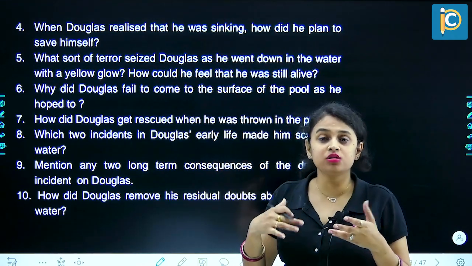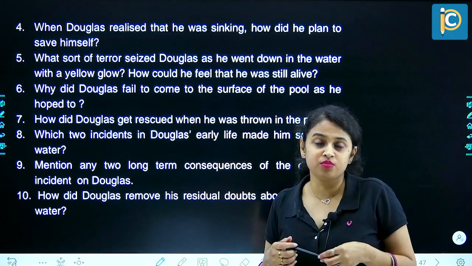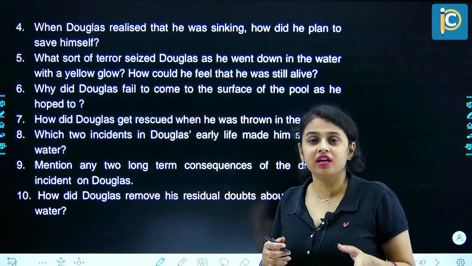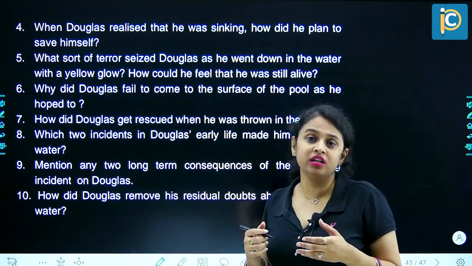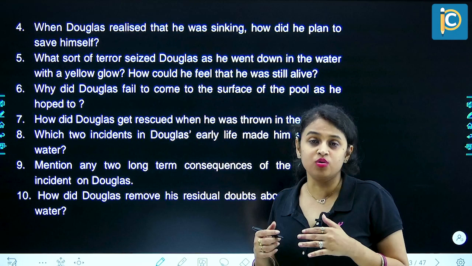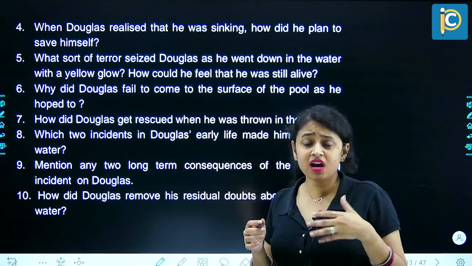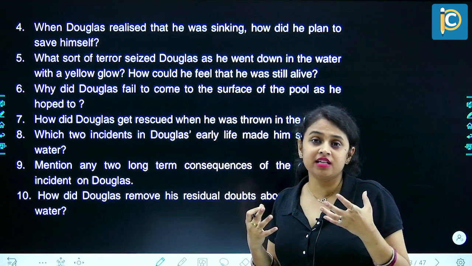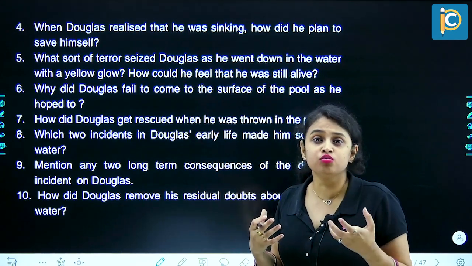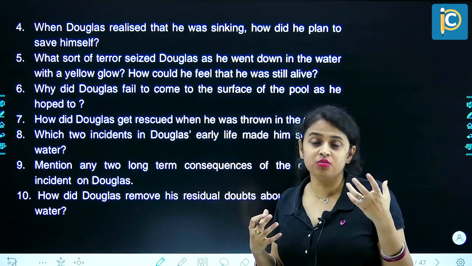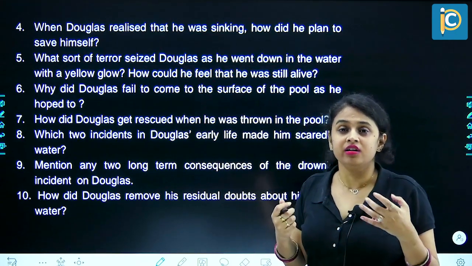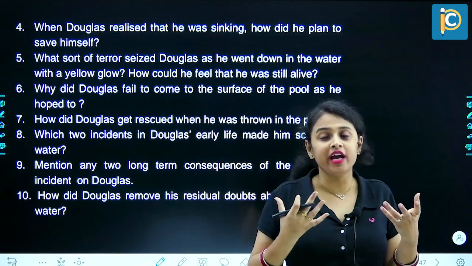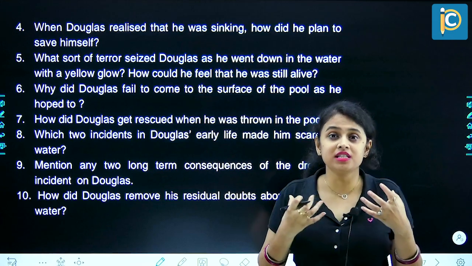So he swallowed water instead, and he choked. And he again took a journey back to the bottom of the pool. At this time again, he took a jump when he hit the bottom of the pool. This time again, his lungs were aching. His body felt as if it was paralyzed. He was unable to move. His head was throbbing with pain, and he was trying to scream out for help, but it seemed as if his voice had frozen.